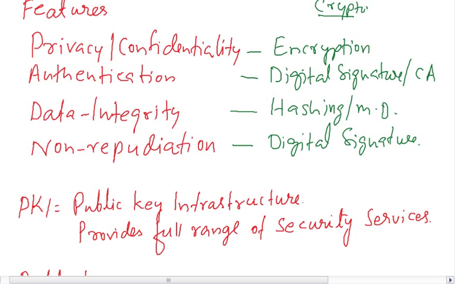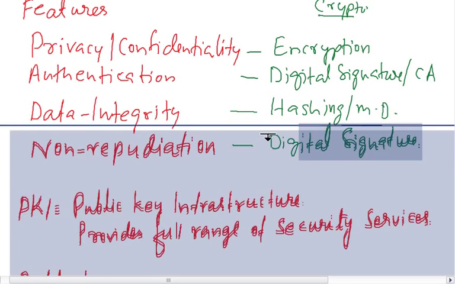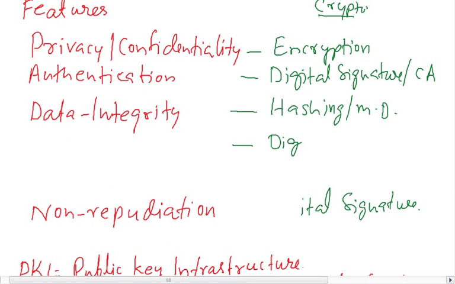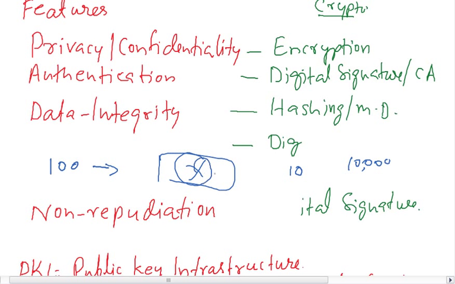For data integrity, if one sends a message, say for example 100 rupees from here, when it reaches here it should not be 10 or say 10,000. It should not be like that. If at all somebody tampered the data in between, this can happen. If this happens, there should be some mechanism for the recipient to understand the data is tampered, and that is what data integrity is all about. Let us discuss this.